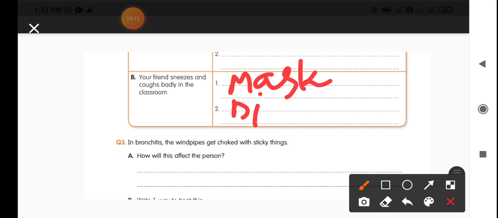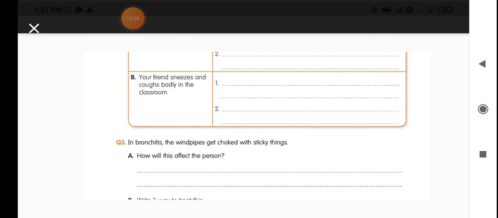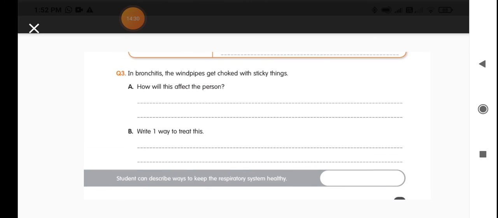Maintain distance. So that's why nowadays these two are golden rules for us to protect our life: wearing the mask and taking some distance from each other. These two are helping a lot to protect ourselves and our respiratory system too.